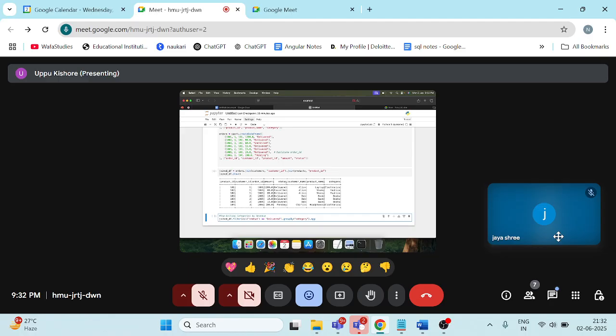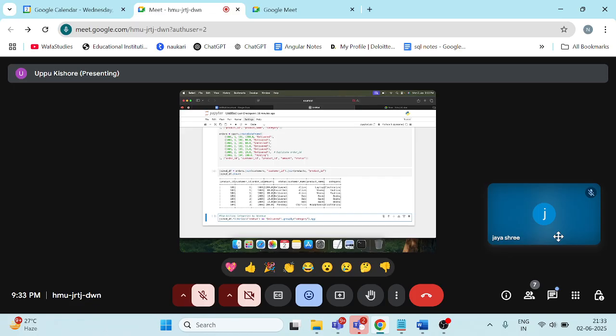For the amount. Here for fashion we have two records, one is 80, another one is also 80. So for fashion we have 80 into 2, 160 revenue, right?